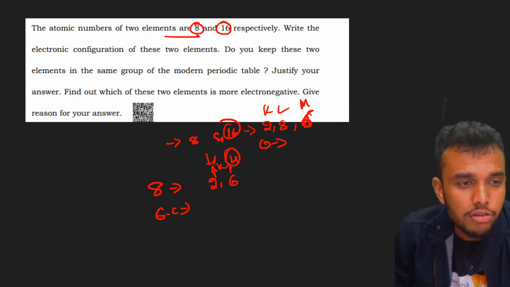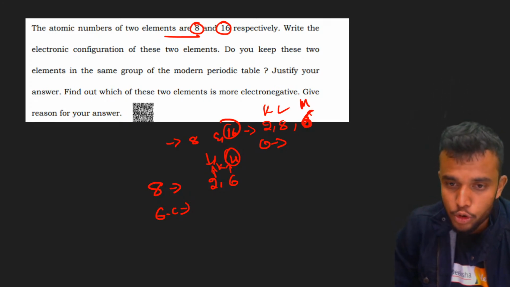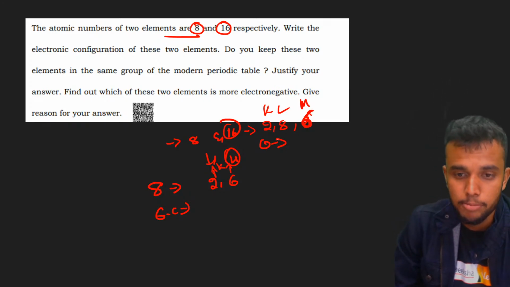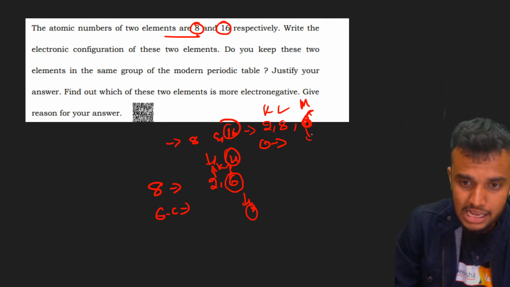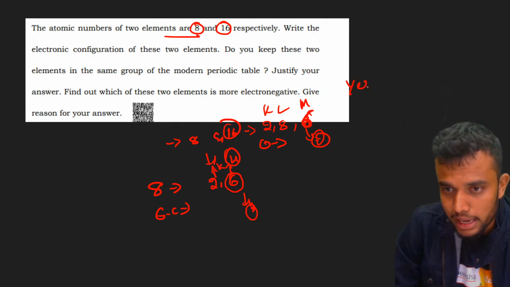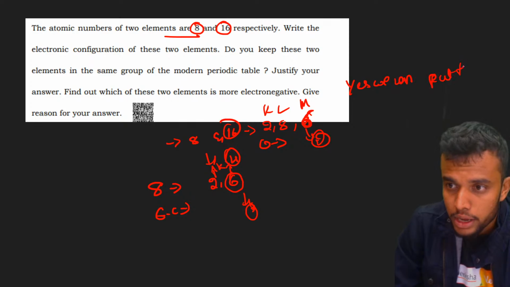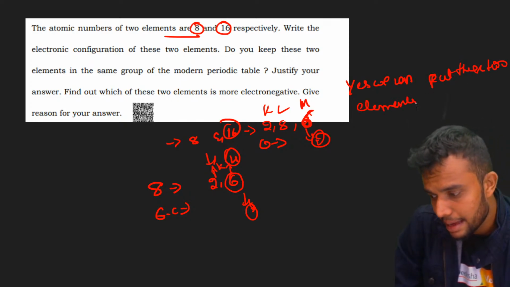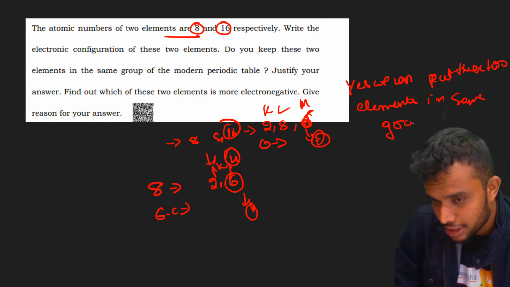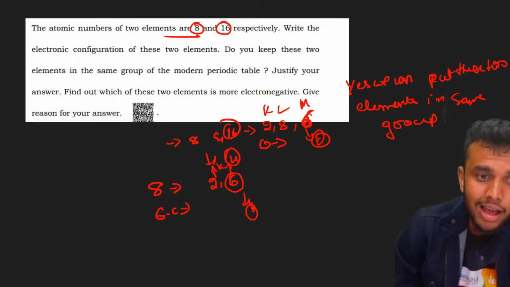Can we keep these two elements in the same group of the modern periodic table? Yes, we can easily put them. Why, sir? Because both have the same valency. That's why yes, we can put these two elements in the same group. Super. Justify your answer. I already justified.